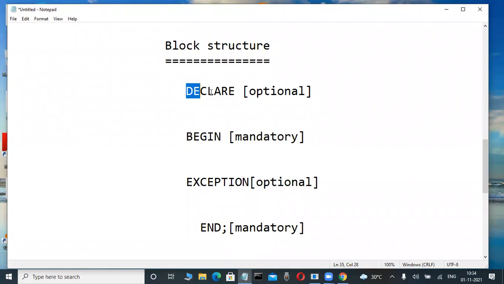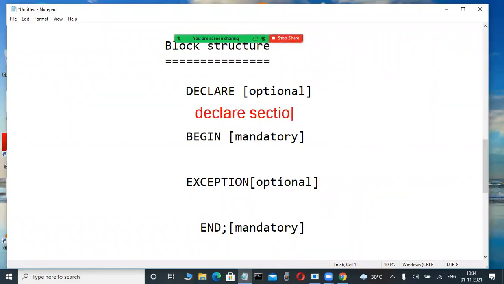Concentrate here. From declare keyword to begin, some gap is there. This is called a declare section. Don't write it. Just terminology also is important. Again, from begin to exception, some place is there. This is called the executable section. Again, exception to end is there. That is called the exception section.